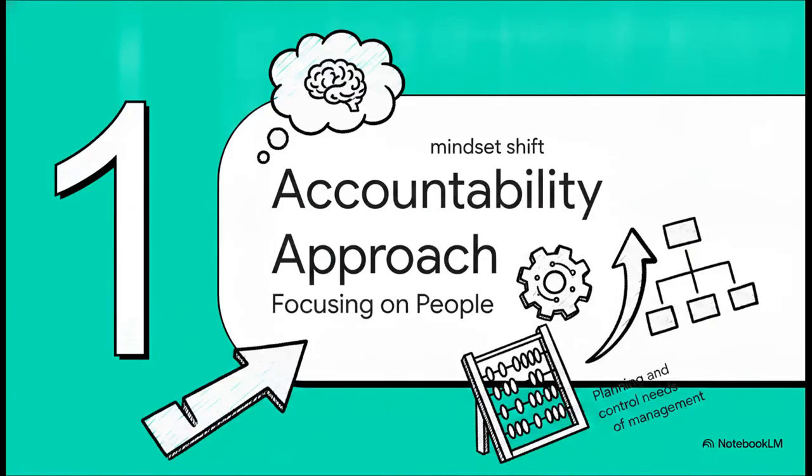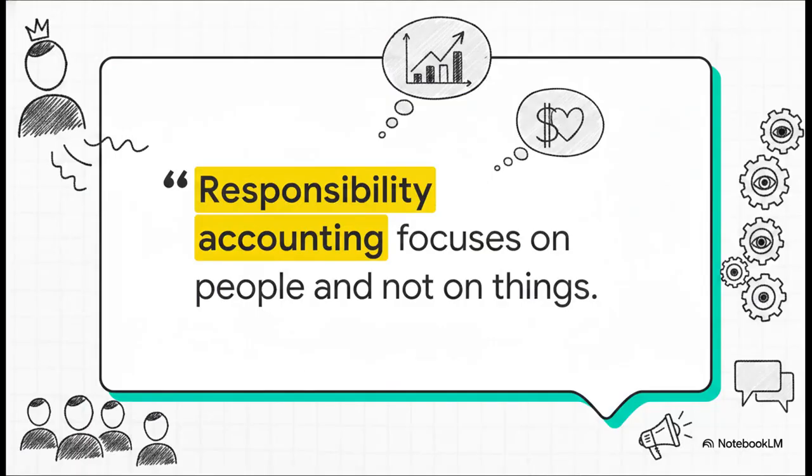Starting off with Section 1, the accountability approach. To really grasp this, we have to make a major mindset shift. While traditional accounting focuses on determining the cost of products and services, the things, our approach here completely flips the script. We are focusing on people. There's a great quote from Horngren that says, "Responsibility accounting focuses on people and not on things." And it's so true. Tracking costs isn't just about spreadsheets and widgets. It's really about leadership and psychology. Ultimately, every single item of income and expense is the responsibility of some human being in the organization.